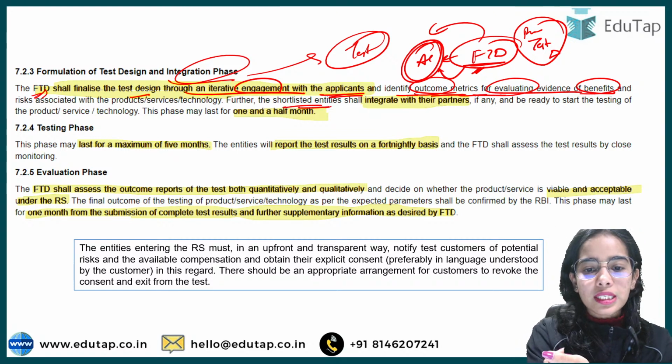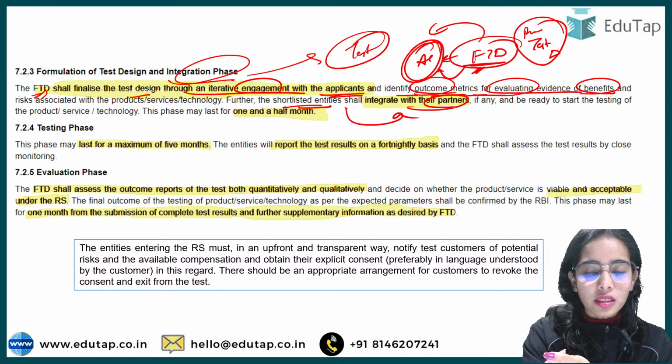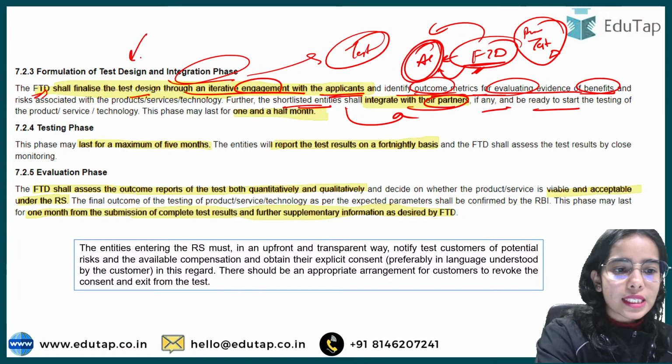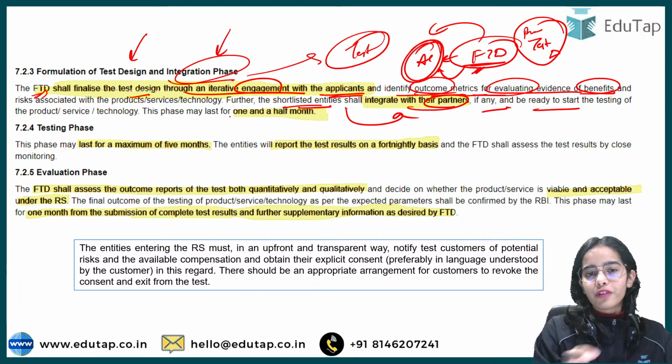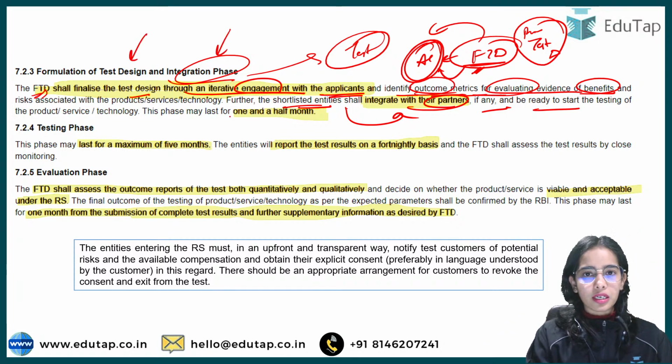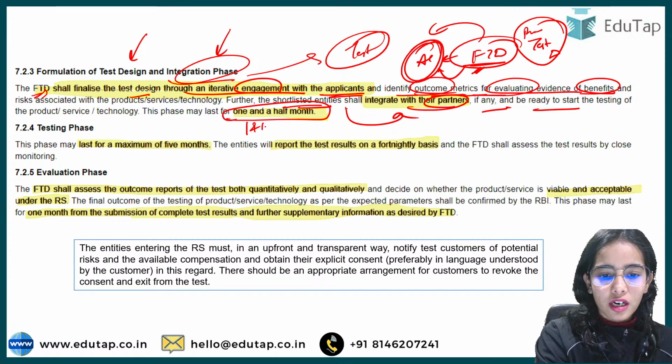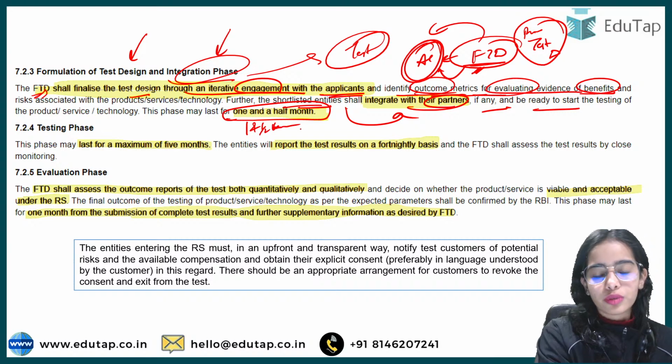Shortlisted entities shall integrate with their partners, if any, and be ready for the start of the testing phase. So here is the test design and integration phase, where they can integrate with their partners. 1.5 months go into this.